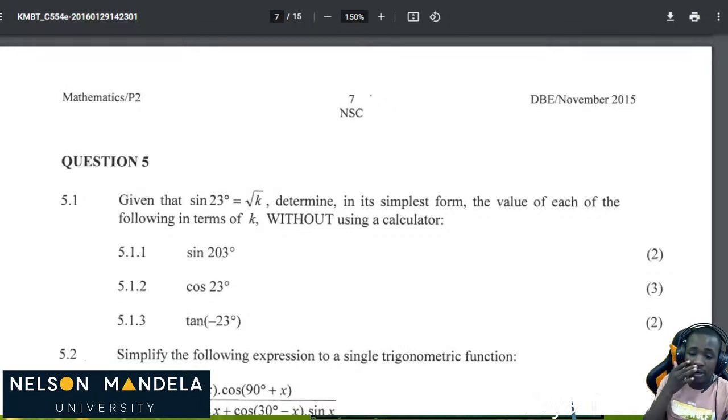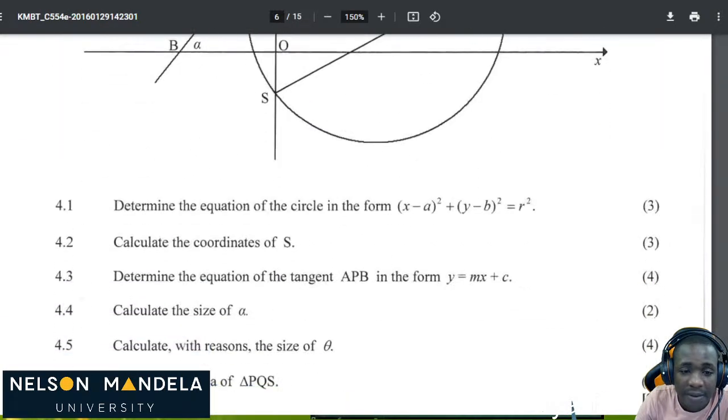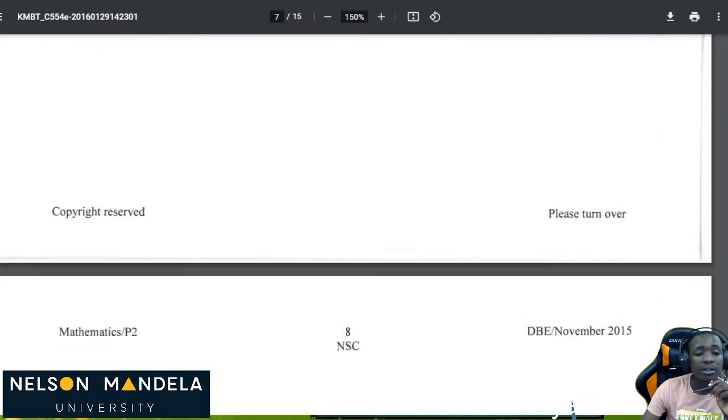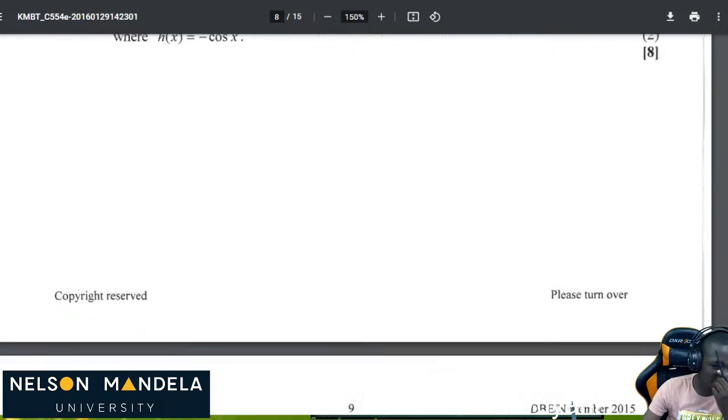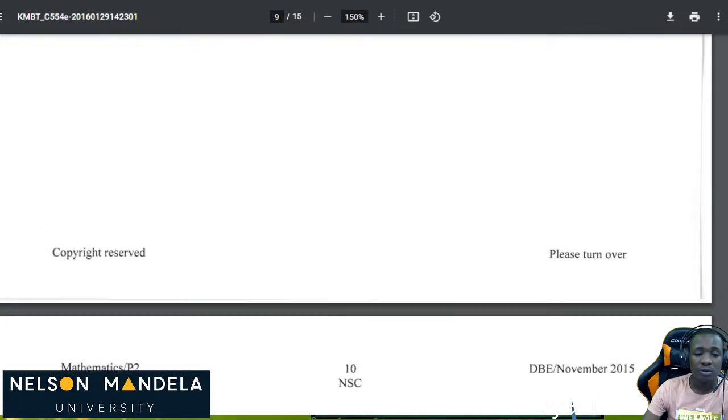Now let's get to the real deal, the real questions. This is adapted from the 2015 final exams. I think it's a November exam, the November paper, DBE, of Mathematics Grade 12. I'm going to do Question 5, Question 6, and Question 7. Yes, I'm going to do those three questions.